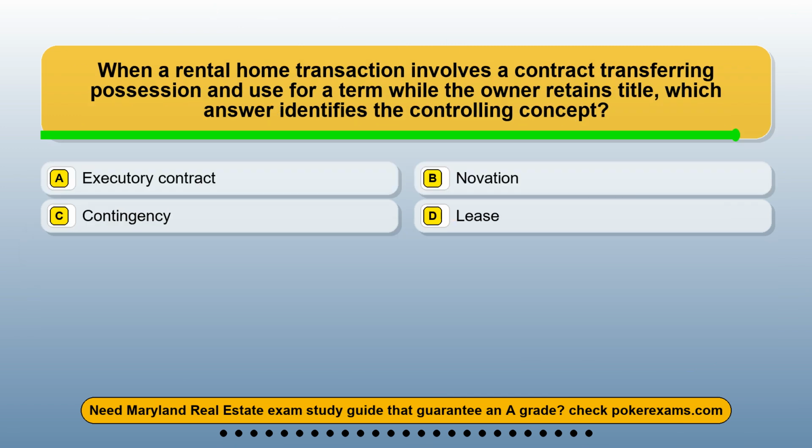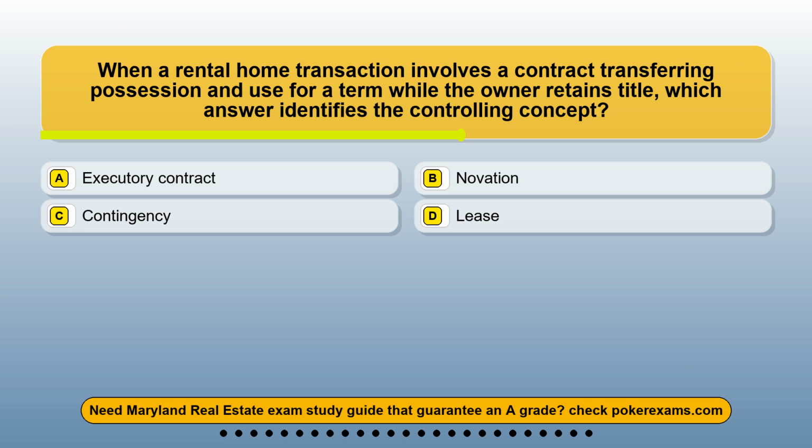Question 14. When a rental home transaction involves a contract transferring possession and use for a term while the owner retains title, which answer identifies the controlling concept? Option A. Executory contract. Option B. Novation. Option C. Contingency. Option D. Lease.